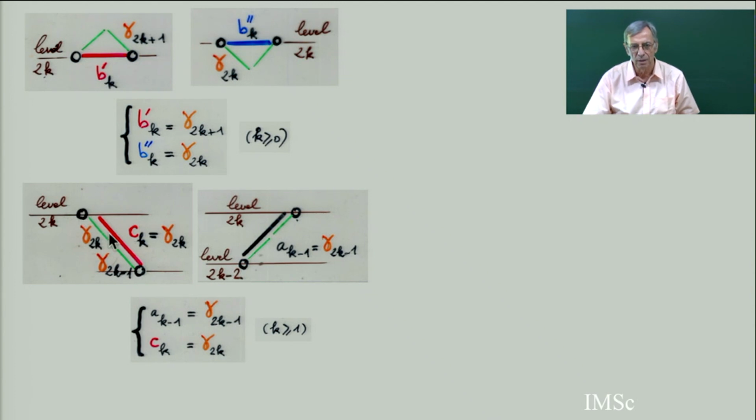Now this level, instead of taking just the product gamma 2k plus 1, I am going to split again into a_{k-1} and c_k. So I am going to work with four valuations, the same as for restricted Laguerre, with b prime k, b double prime k, this and this. Or if you prefer, a_k equals gamma with index 2k plus 1.